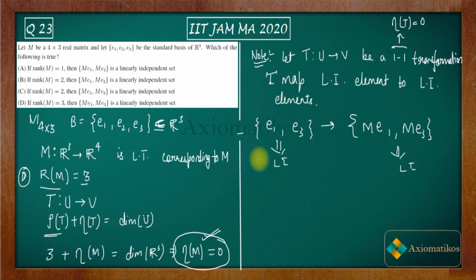Now, this question is finished. That means D is the correct option. I haven't used anything else. I just used the rank nullity theorem and this note that I have written here. Now, if you don't know this note, then also you can solve it.